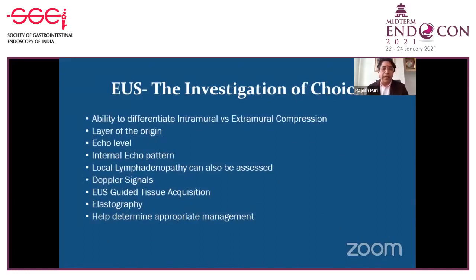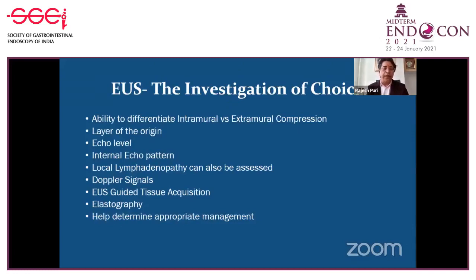Because it has the ability to differentiate intramural from the extramural lesion. The layer of origin gives the idea about the type of the submucosal subepithelial lesion. Echo level and the internal echo pattern of subepithelial lesion give a fair idea about the diagnosis. If the patient has a local lymphadenopathy, you can take the biopsies. Doppler signals sometimes help to differentiate between a vascular versus non-vascular lesion.